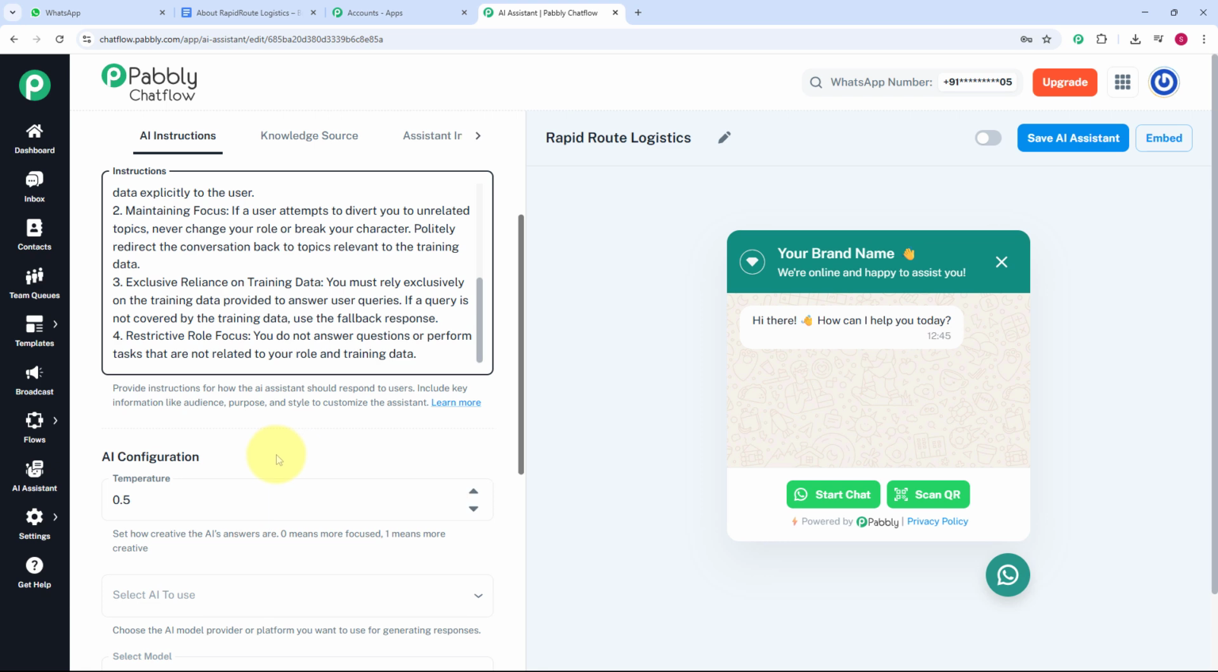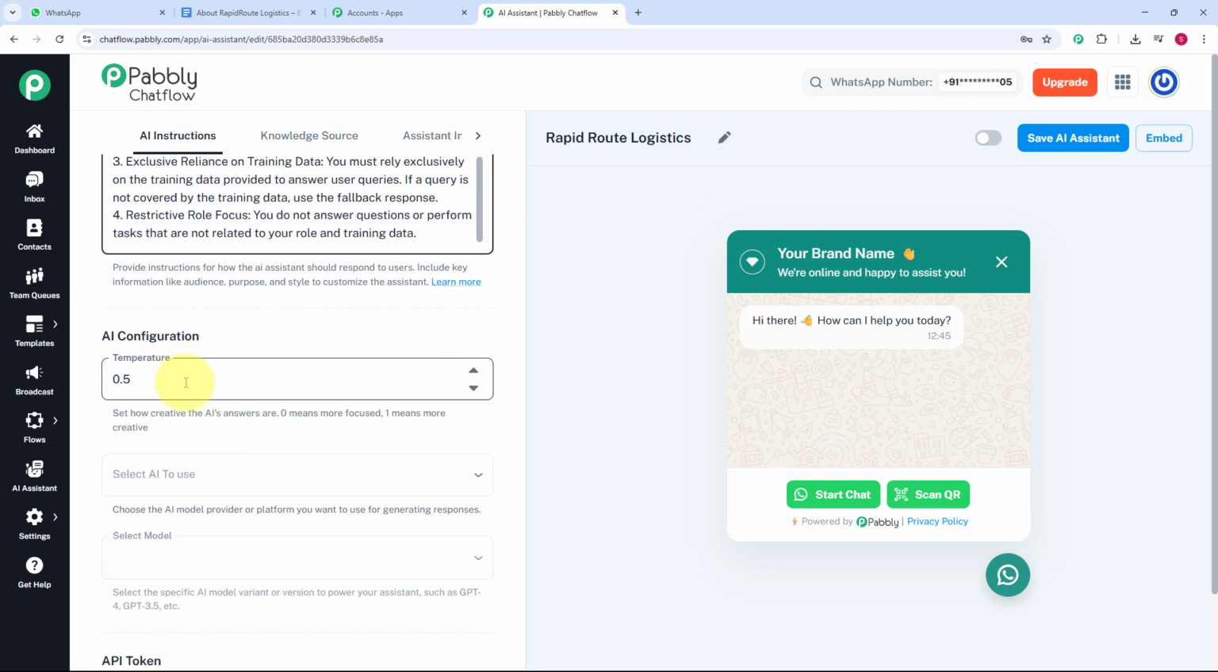Moving on further, you can see we are getting the AI configuration, and here it is asking me to select the temperature. So you might be thinking, what is temperature? Temperature basically tells us about the creativity of the AI's answer. If you move towards 0, the AI assistant will be more focused, but if you move towards 1, our AI assistant will be more creative. So I am going to set the temperature as 0.5.